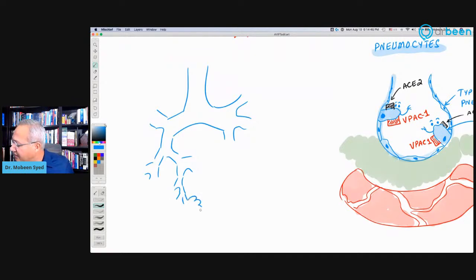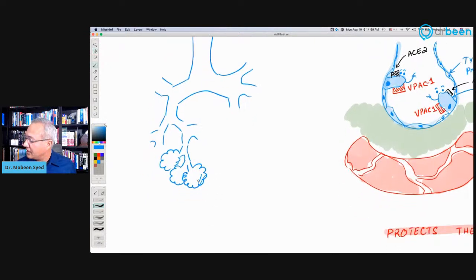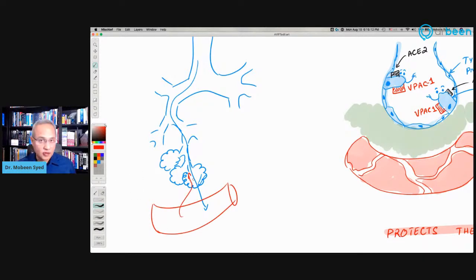And then at the end of them are these sac-like structures which are called alveoli. The gas exchange occurs in these alveoli. This is where the oxygen, when it comes in, goes through to the blood, and carbon dioxide from the blood goes back into the alveoli.